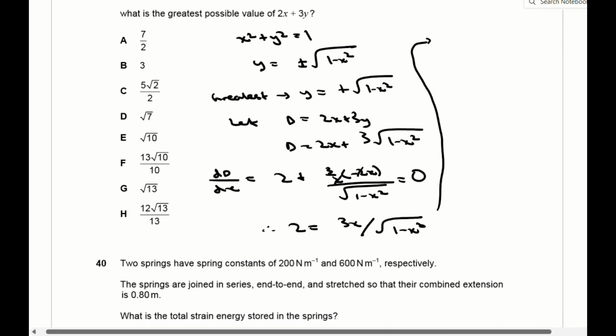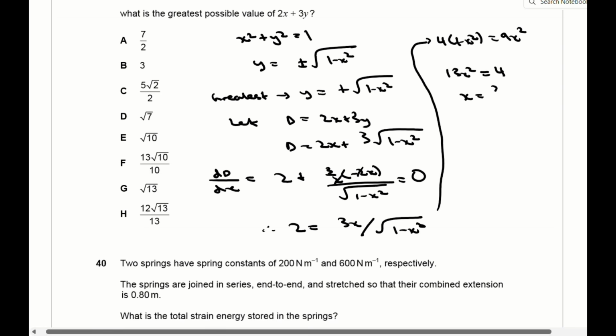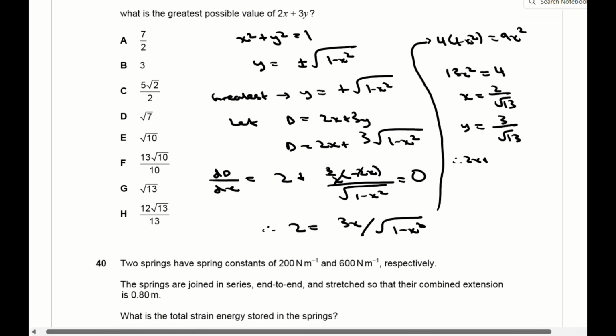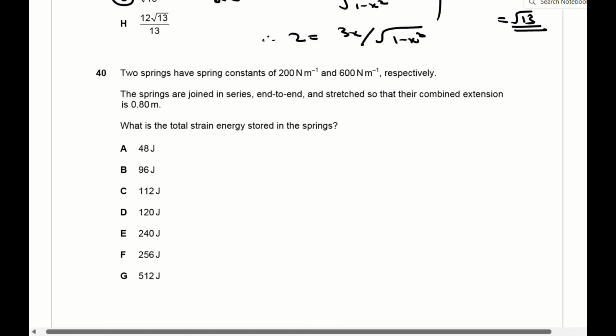When you go through the calculations, you end up with x equal to 2 over root 13, and y is the positive square root of 1 minus x squared, so y is equal to 3 over root 13. This means that 2x plus 3y equals 13 over root 13, which is equal to root 13, which is G.